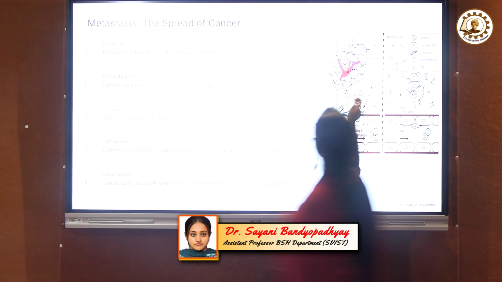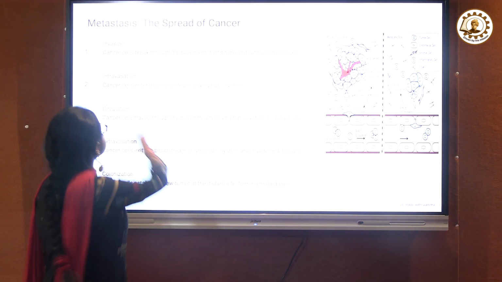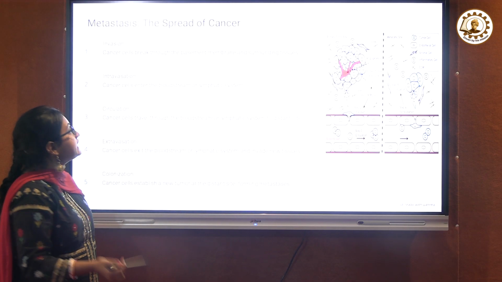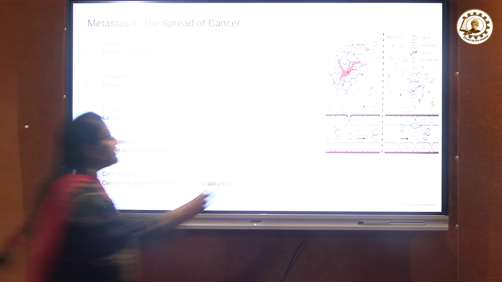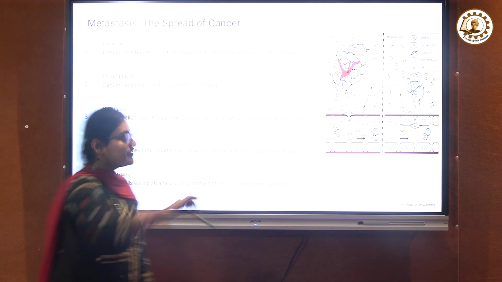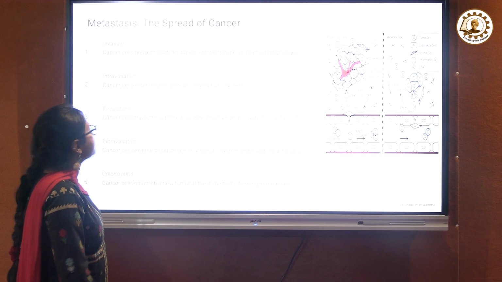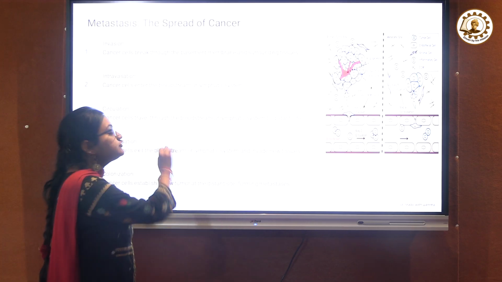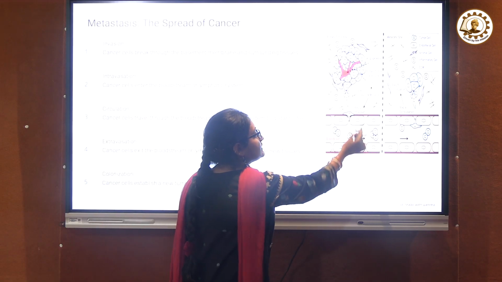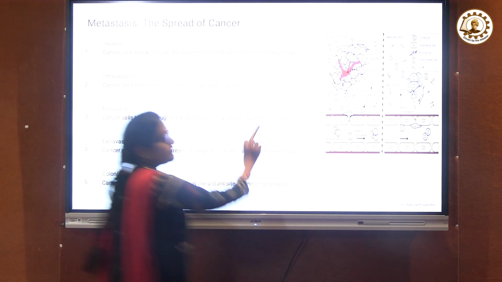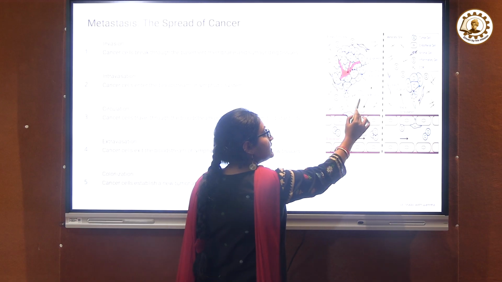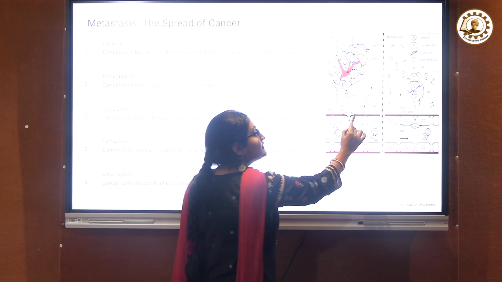So these are the steps of metastasis. At first, the first step is invasion. Invasion means cancer cells break through the basement membrane and into the surrounding tissues. So in invasion and migration, it can migrate also. Then step 2 is intravasation, which means cancer cells enter the bloodstream or lymphatic system. So this is the bloodstream, it enters the bloodstream from there. This is the organ, this is the primary tumor site. The first tumor happens there. Then in the second, invasion and migration, step 2 is the intravasation.